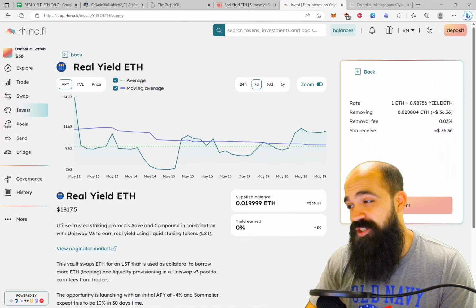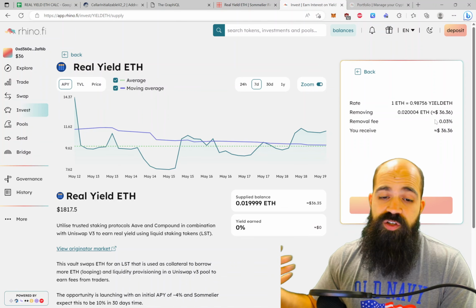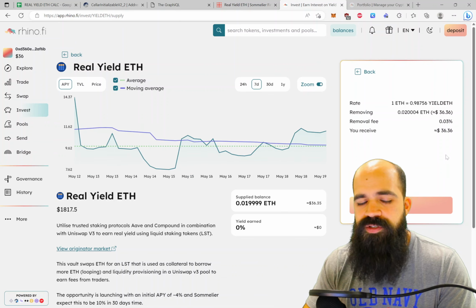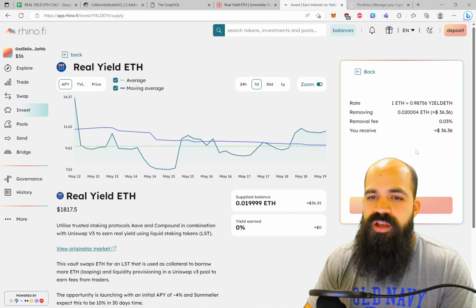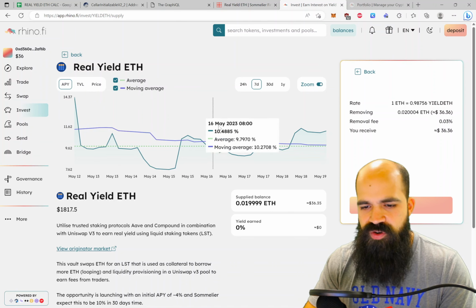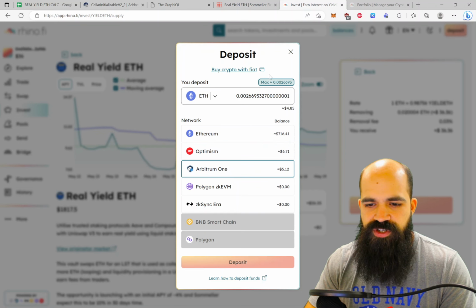But that's a much smaller fee than most people are going to be getting hit with in gas on mainnet, unless they're depositing multi-million dollars. If you're depositing multi-million dollars, perhaps doing it on mainnet is the best way to avoid this 0.03% fee. Very easy to deposit. Again, you just deposit your ETH, clicking the deposit button, right? Deposit your ETH from your chain. I don't have very much ETH here, right?